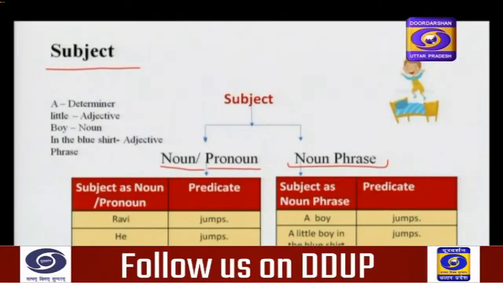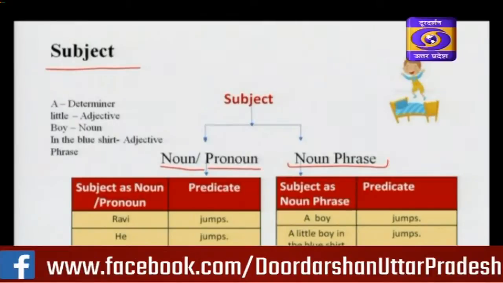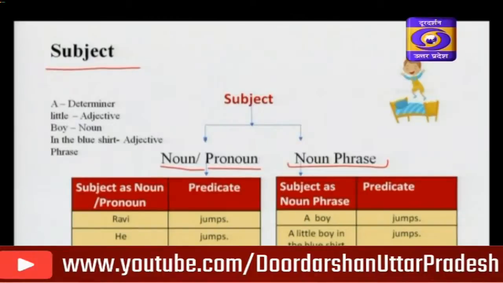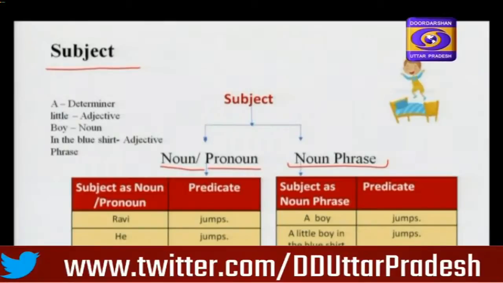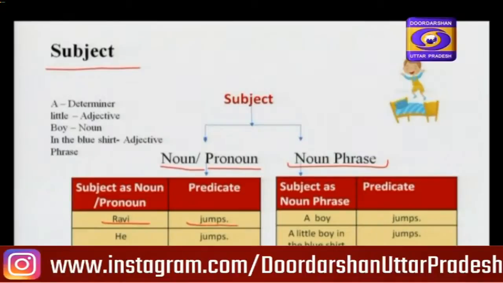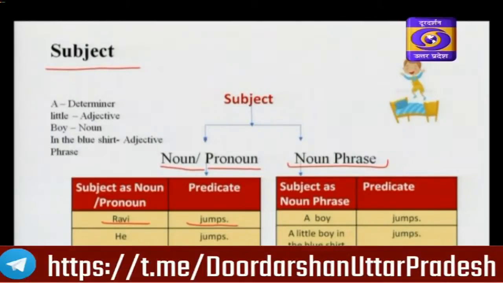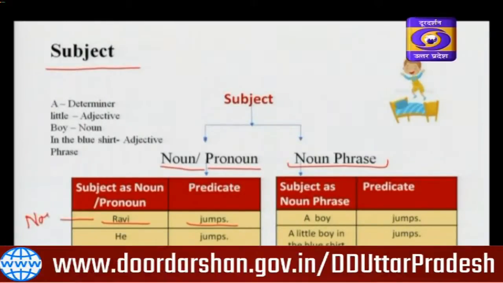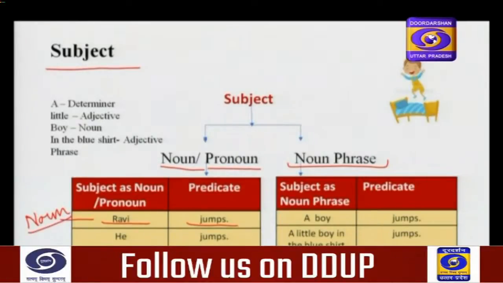Look at this picture. There is a boy in this picture. You can see. If we call this boy Ravi, what does Ravi do? Ravi jumps. What is the position of Ravi here? Ravi is in the position of subject and it is a noun. Here we have noun as a subject.